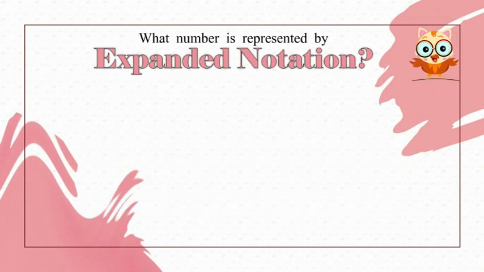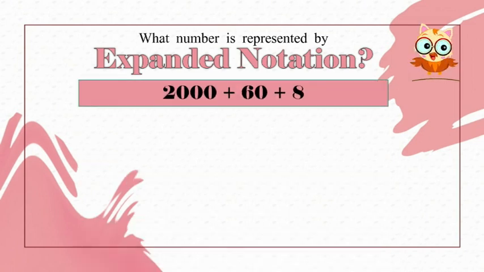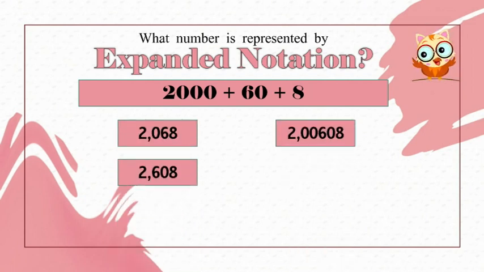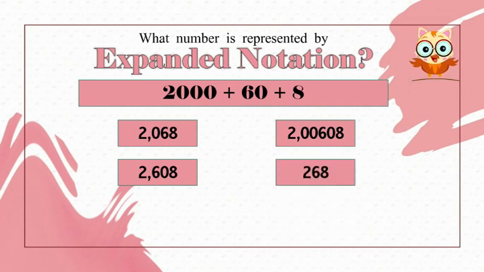What number is represented by the expanded notation 2000 plus 60 plus 8? 2068, 2608, 200608 or 268? What's the correct answer? Excellent. 2068.